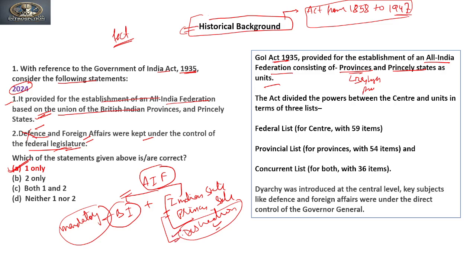Because of this non-binding nature, they did not join, so the All India Federation did not come into being.